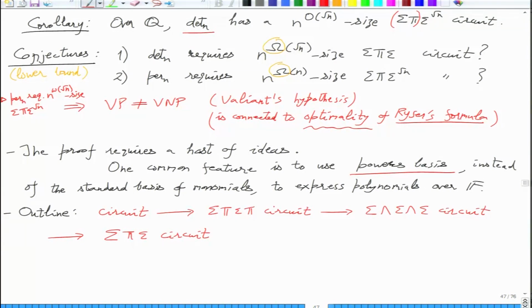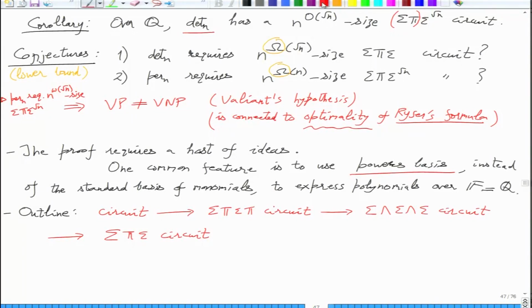This we will do. So let us specialize this to the field of rationals. I was given a rational polynomial.